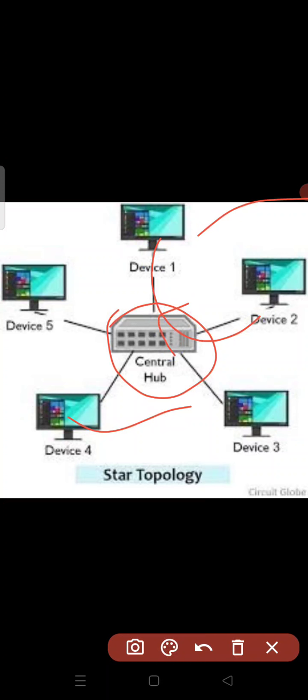The advantages of star topology include: easy to install and reconfigure, as with the others. Failure of one link does not affect other links. If device 2 fails, it does not affect all the other devices. All other devices can work as usual. Fault identification and fault isolation are easier. Adding or removing devices does not disrupt the network. You can add additional networks and you can also remove any network from this star topology.